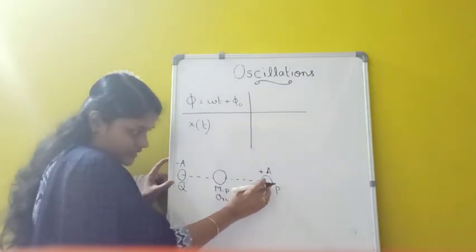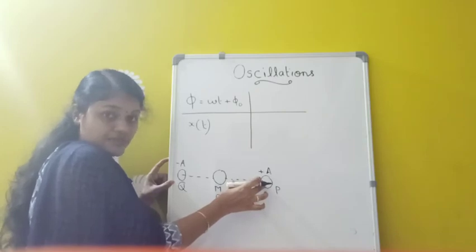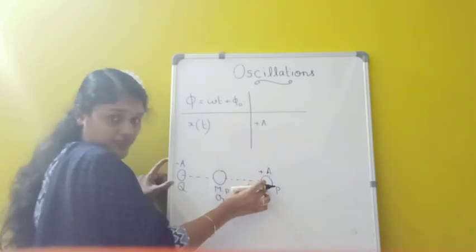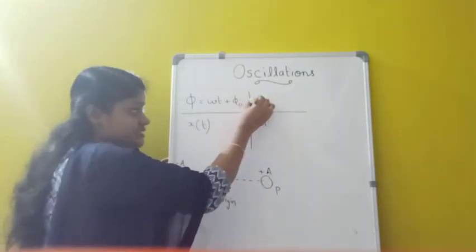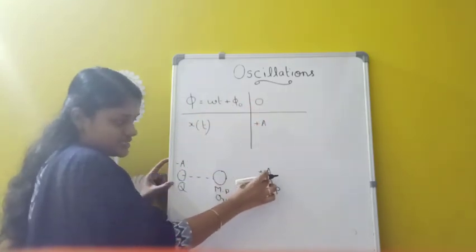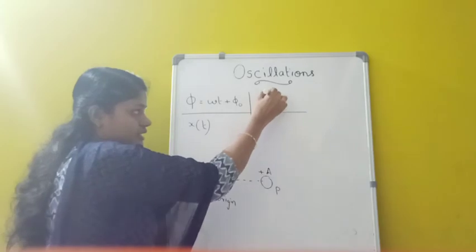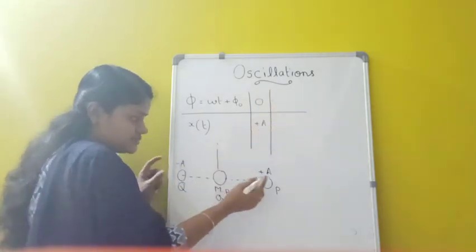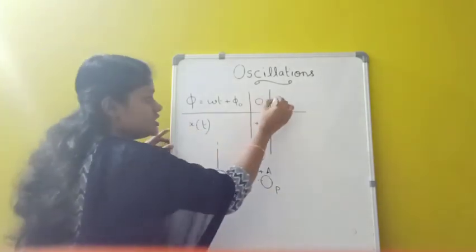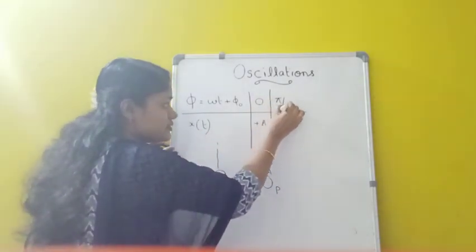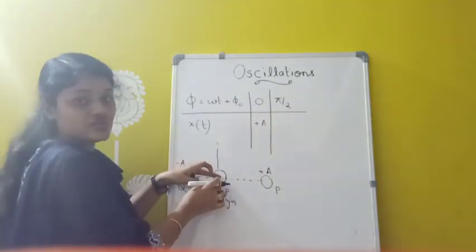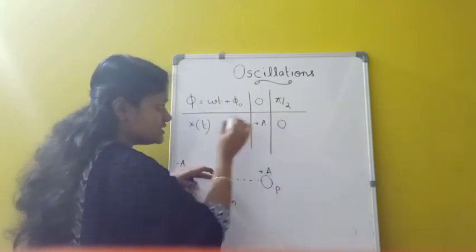So at this point P, what is the displacement? Displacement is plus a, the amplitude. So here I can write plus a. At this time, it is the starting time, so the phase I am taking is 0. When phase phi equals 0, the displacement or amplitude is plus a. Now, when this particle reaches here, what is the phase now? The angle is pi by 2. So it reaches the mean position. That means what about the displacement now? 0. At the mean position displacement is 0.